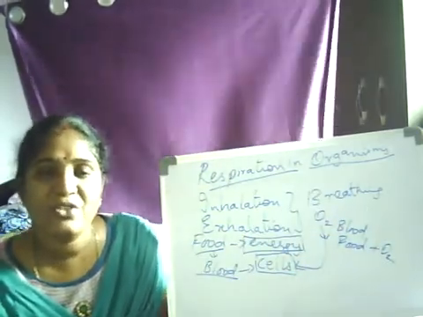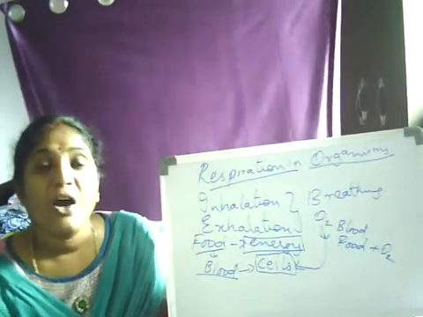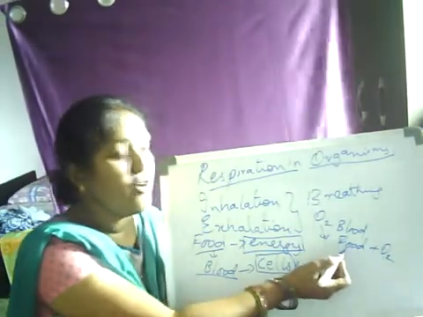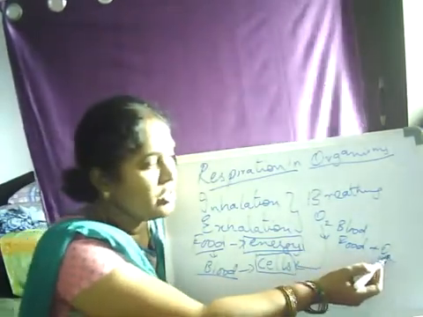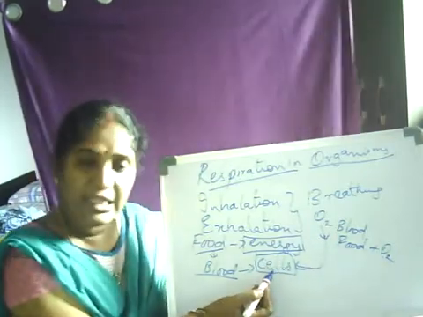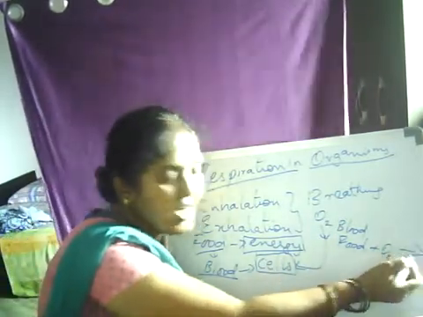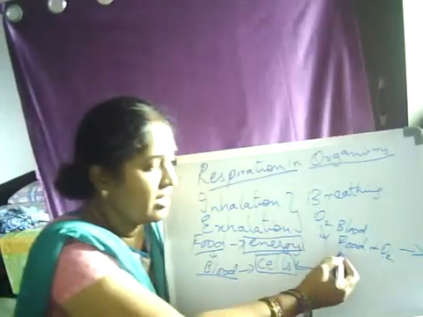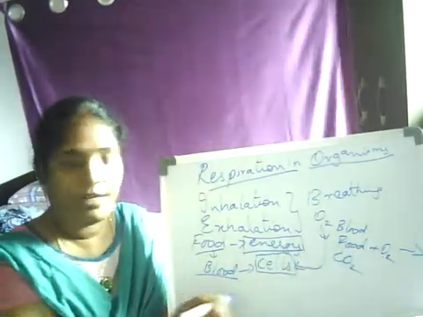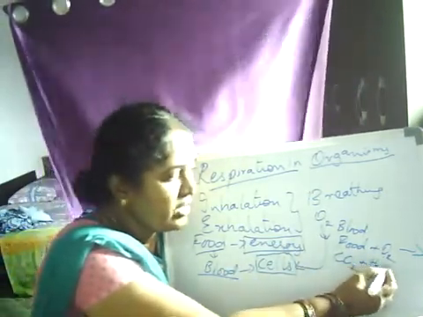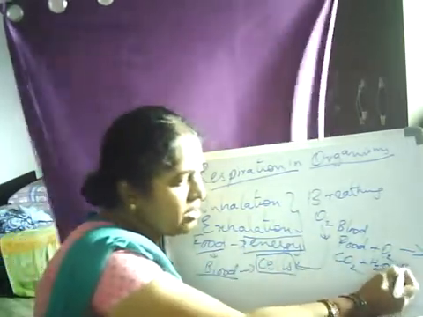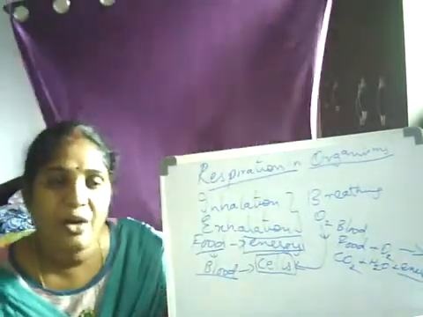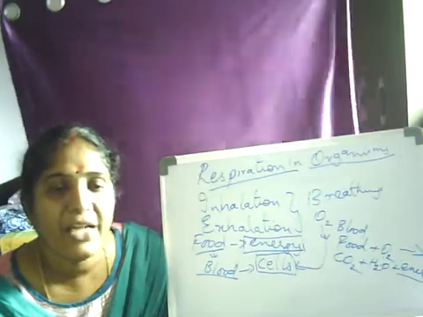Now comes the definition for respiration. How can we define respiration? The oxidation of food material in the cells gives rise to the gas you are exhaling, carbon dioxide, with a little bit of water, and then lots of energy is released. So that is how respiration is defined.